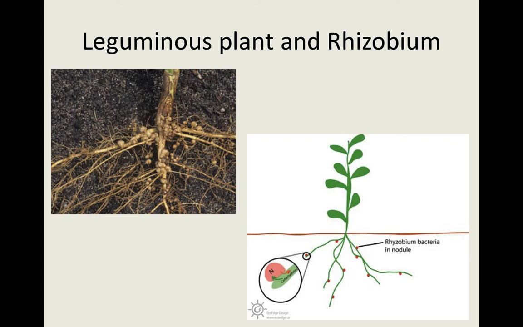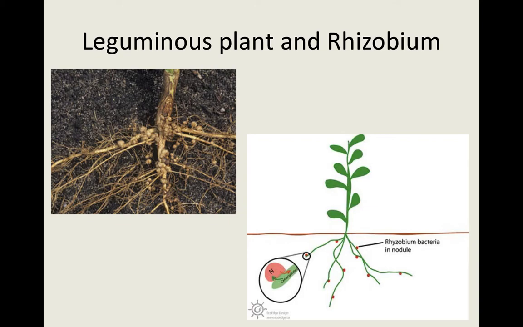Do you know where they get this nitrogen from? They get it from the soil, because though plenty of nitrogen is available in gaseous form, the plants cannot absorb gaseous nitrogen. The nitrogen has to be converted into an inorganic form or soluble mineral in the soil.